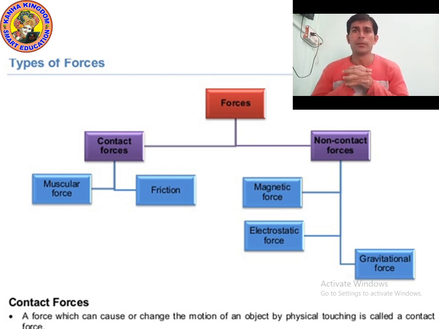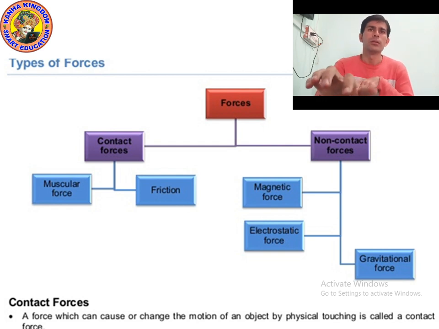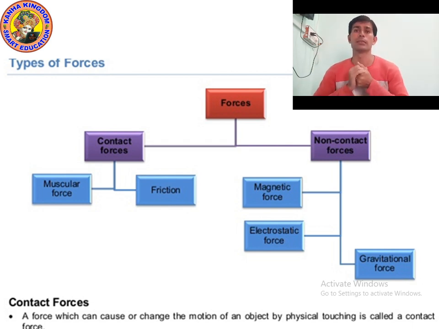Force can be divided into two categories, as you can see on the screen: contact force and non-contact force. There are two types of contact force: muscular force and friction force. Non-contact force can be divided into three categories: magnetic force, electrostatic force, and gravitational force. The unit of force is Newton.